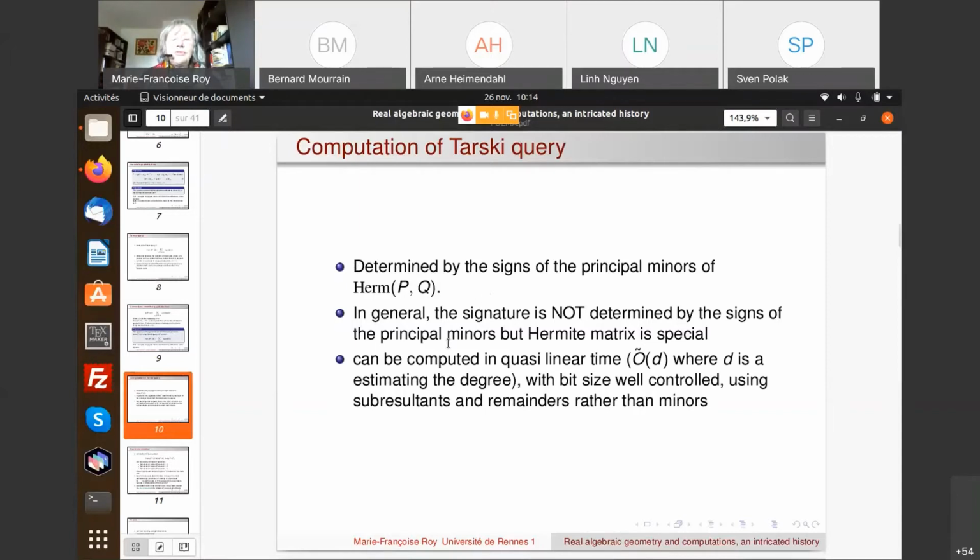And what's important for us also is that it can be computed in quasi-linear time. So if I take an estimate on the degree of p, it will be O tilde of d. And the bit size is also controlled. But of course, you don't see it when you just look at the Hermite matrix. You need to use subresultants and remainders rather than minors in order to do the computation, but in any case it can be proved, and it has been studied in detail.